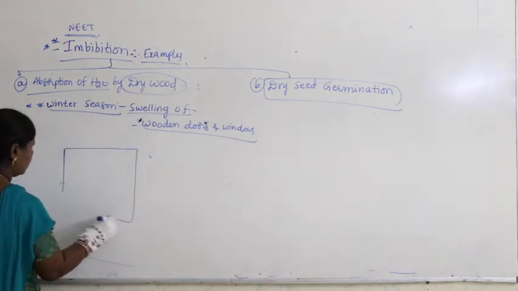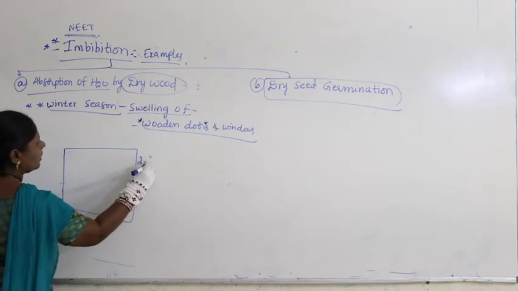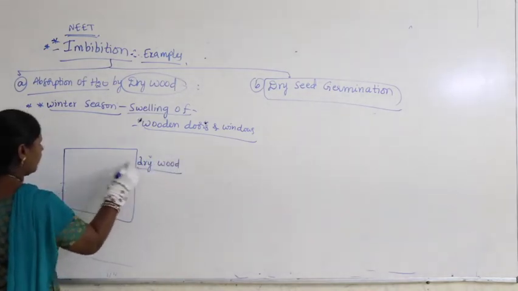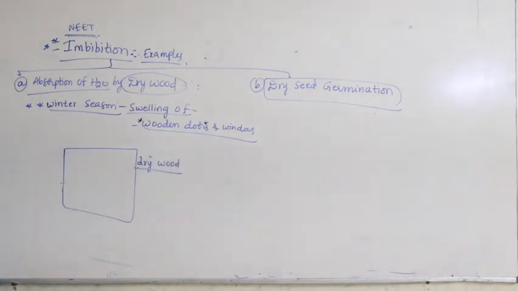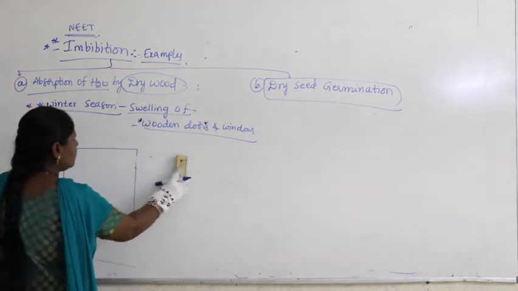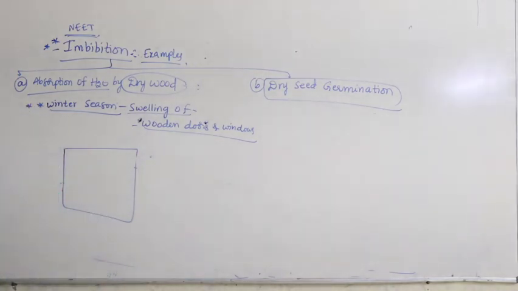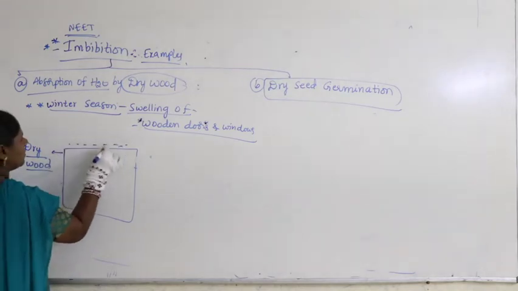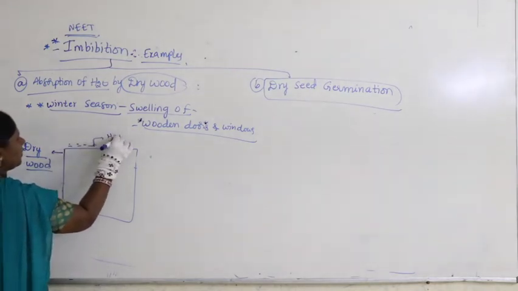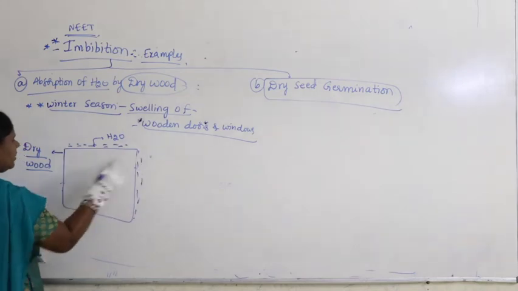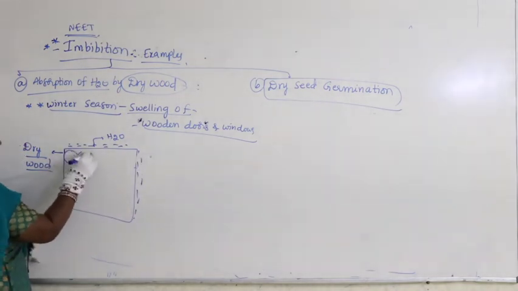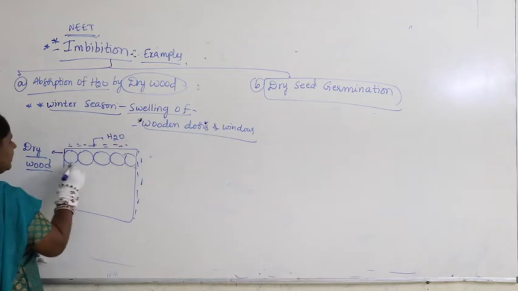Let us take, this is a dry wood. Let me write on the other side and see the process inside. So this is nothing but a dry wood. Whenever rainfall is there, what happens here? Imagine some amount of water is there. So this is water. And you know that the solid here is very solid, that means solid particles are so compactly arranged.